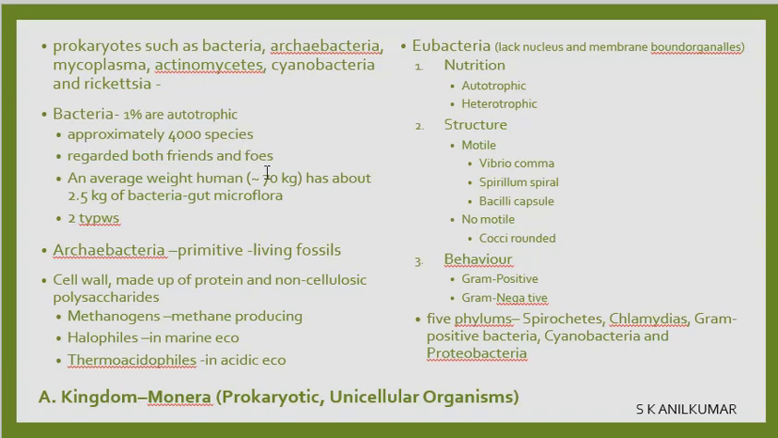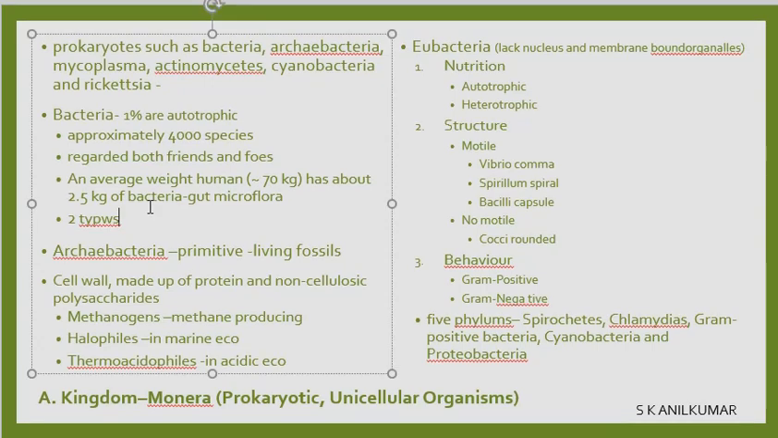Why? An average human is carrying around 70 kilos. If a person weighs 70 kilos, 2.5 kilos is bacteria. That means more than around 3% of the body weight of a human being is bacteria. This is microflora. Gut microflora means the small living organisms in the gut, in our stomach. There are two types.